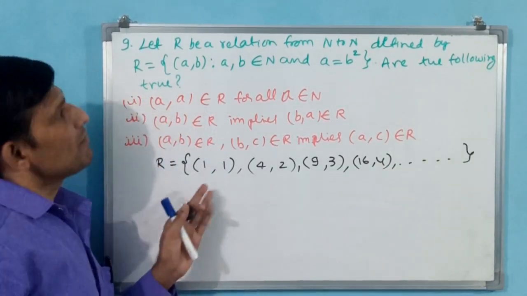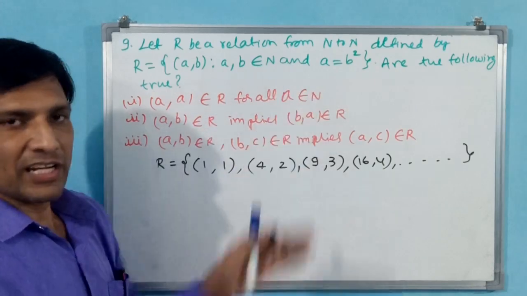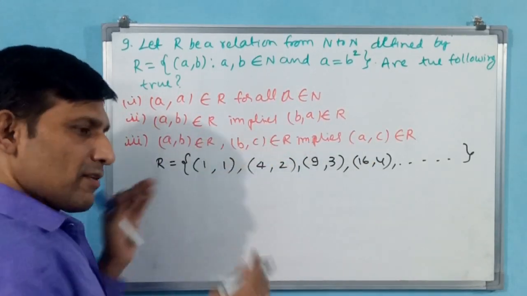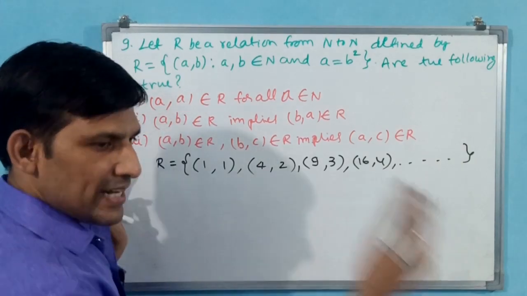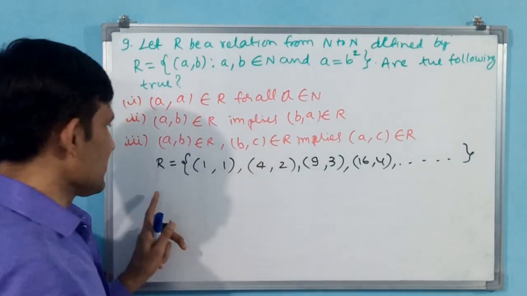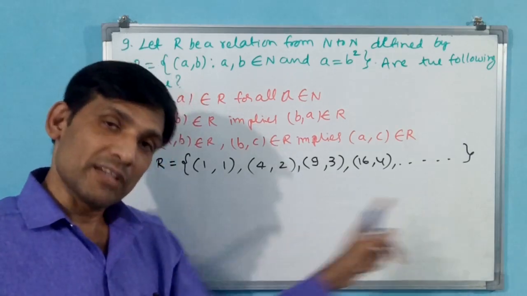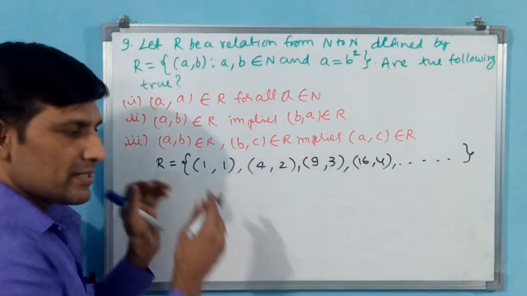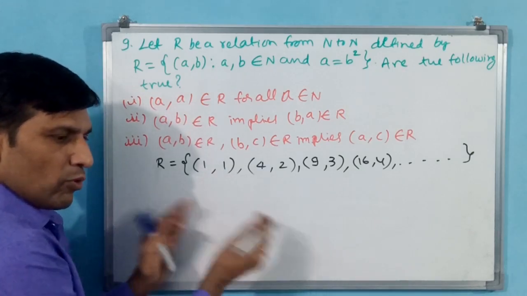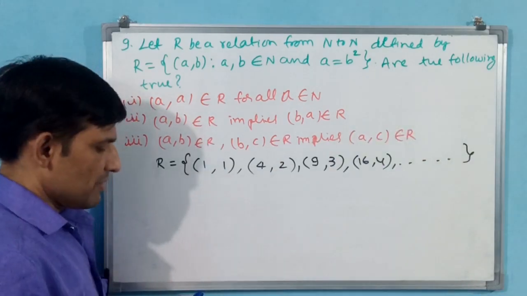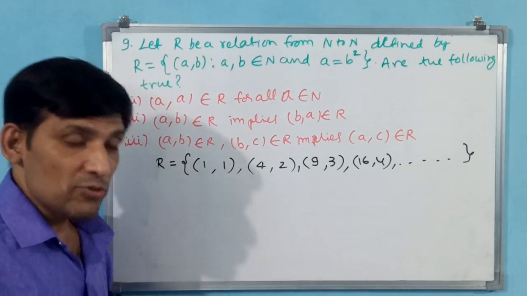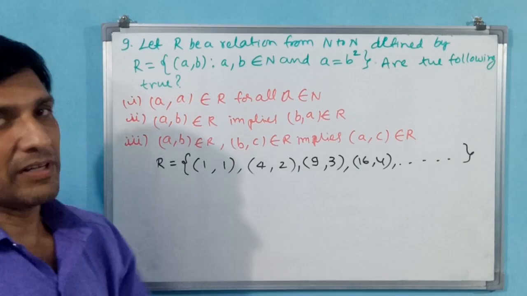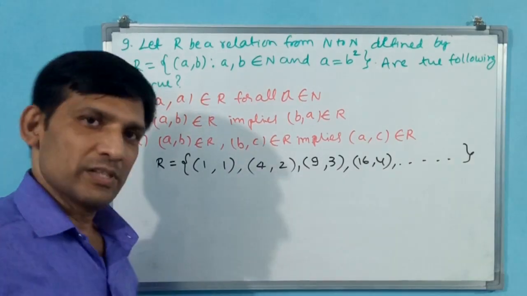It will not end. Why? Because there is no end. They have not given any control, like up to 10, up to 11, up to 15, or greater than or equal to 5, less than or equal to 10. Like that they have not given. That means these ordered pairs will go on. Why? Because a is equal to b square, both will come in ordered pairs only. Why? Because we are in relations. In sets there is no ordered pair. So when we have started relations and functions, all ordered pairs will come. These are ordered pairs only.